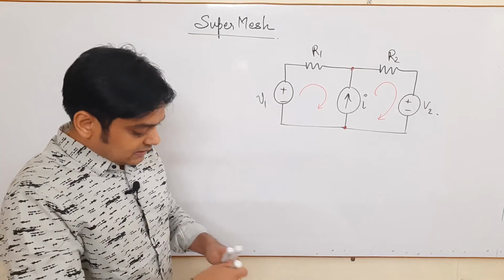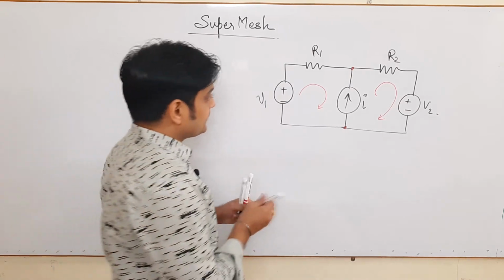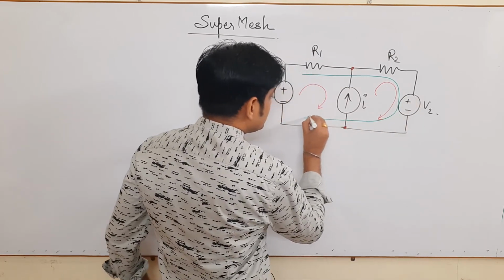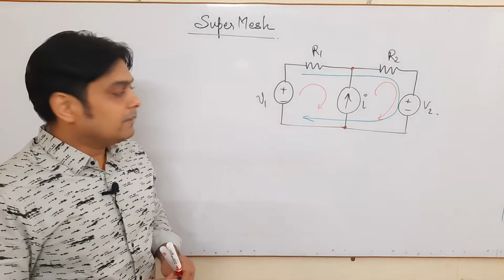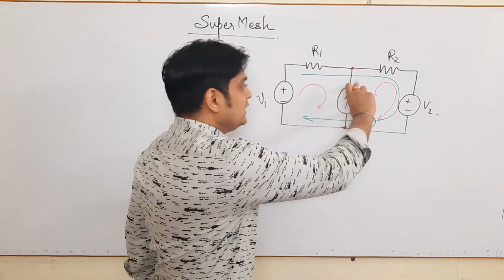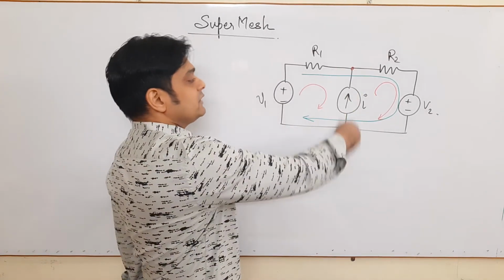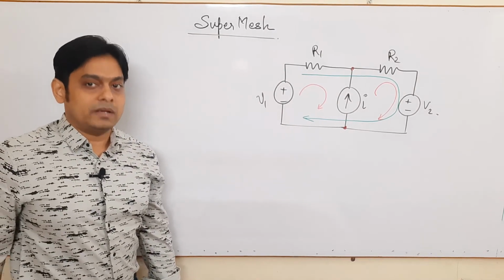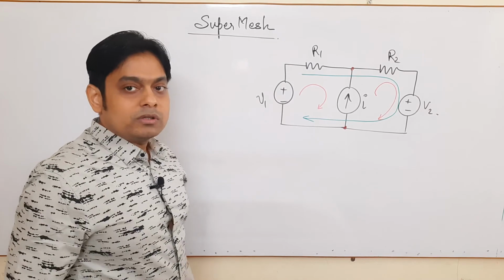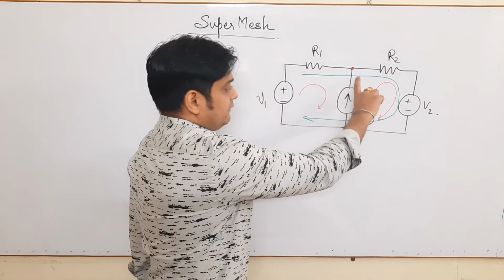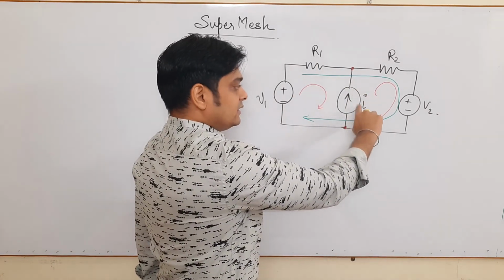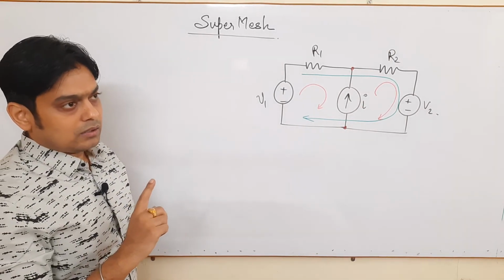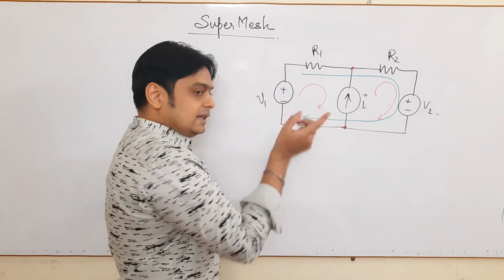In such circumstances, we apply our loop in this fashion, leaving this branch. Once you leave this branch, this concept is known as supermesh. Whenever there is a current branch, either a dependent source or an independent source, it is similarly applicable in KCL also, KCL and KVL both.